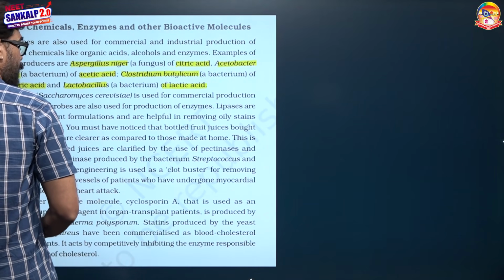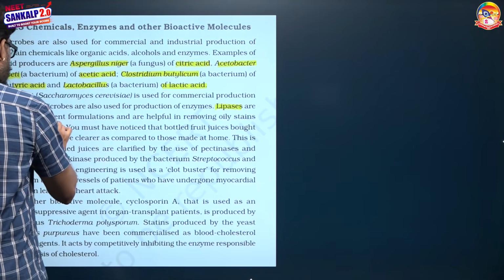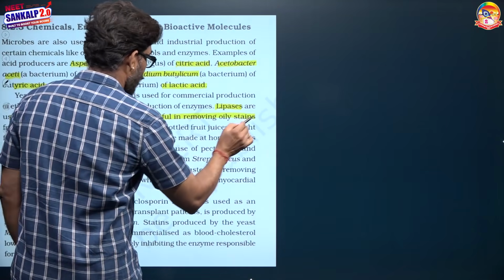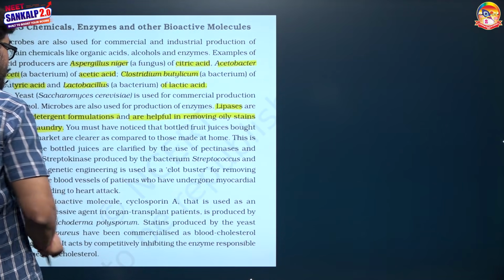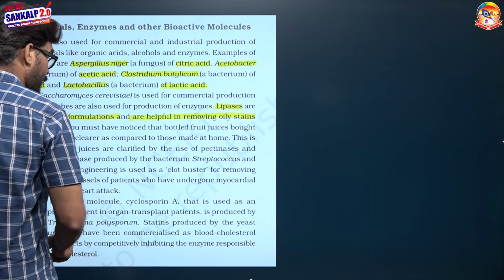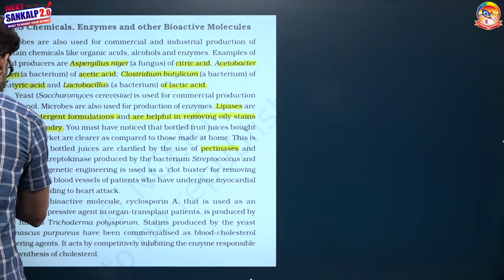Microbes are also used for the production of enzymes. Lipase is used in detergents, and is helpful in removing oily stains in laundry. Bottled juices are clearer and clarified because of pectinase and proteases.